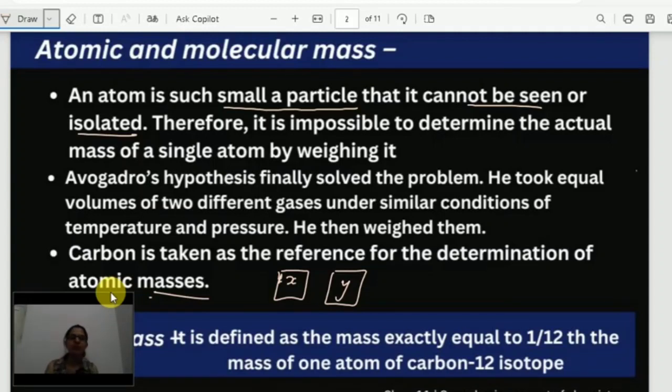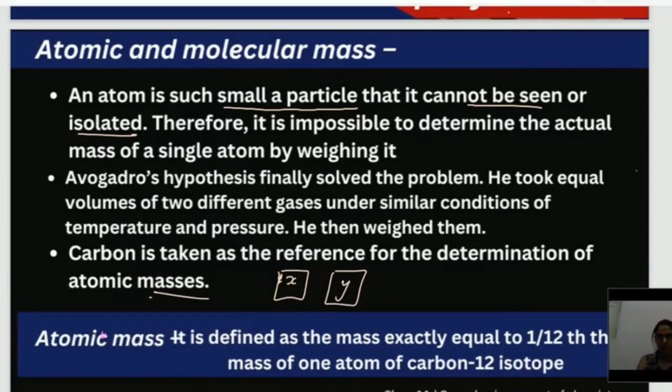But later on, we took carbon as the reference to determine atomic masses. Why? We must know the reason. Carbon is taken as the reference because in our food, in our environment, wherever we see, carbon is occupying the largest portion, meaning carbon is present in abundance. So carbon is taken as the reference.